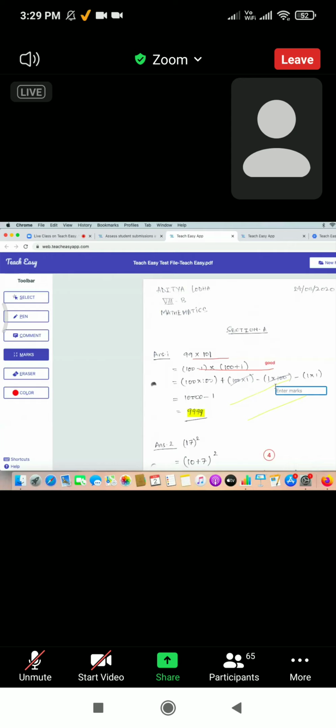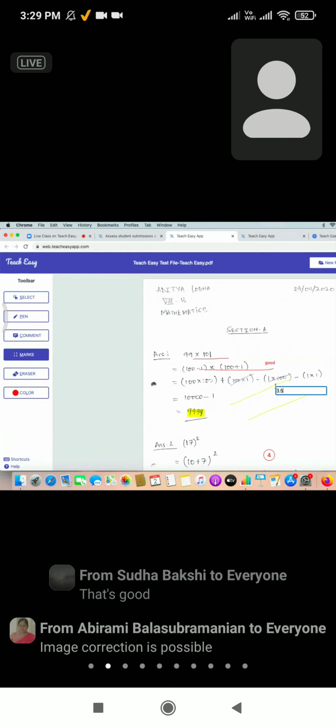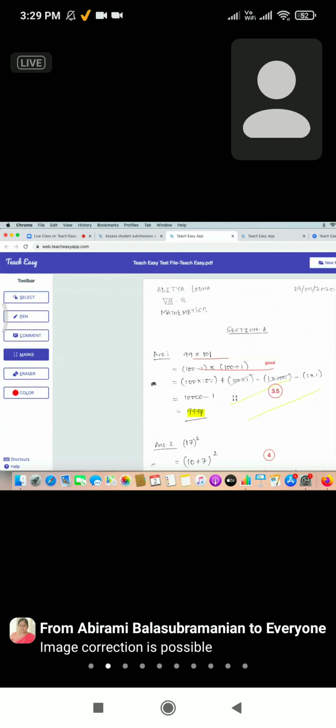Someone was asking, can we give decimal marks? Definitely we can give decimal marks. 3.5. I can write that and press enter. See, decimal marks are also supported.